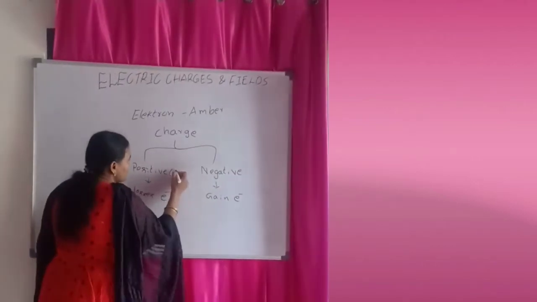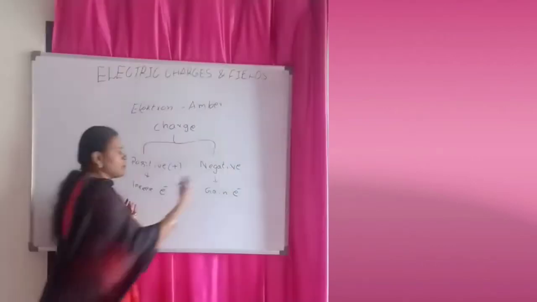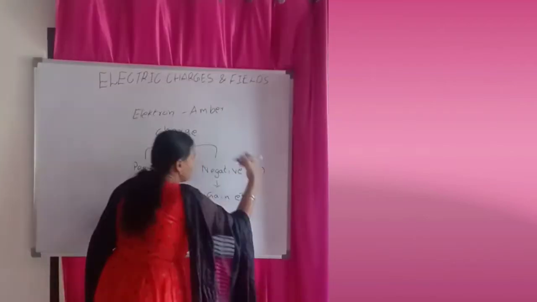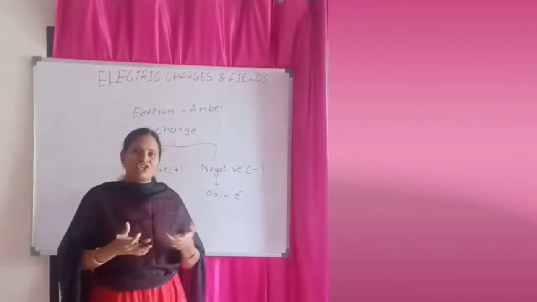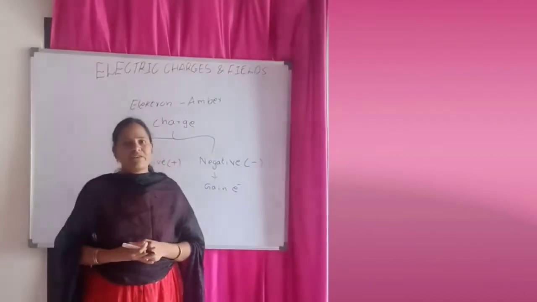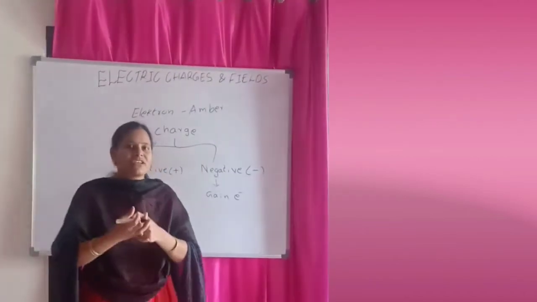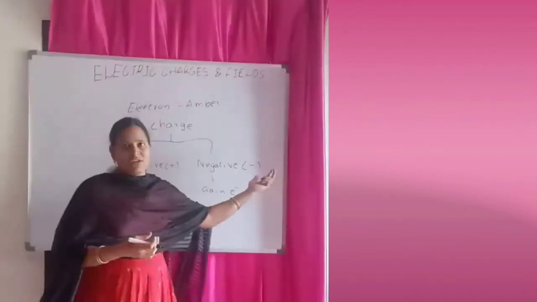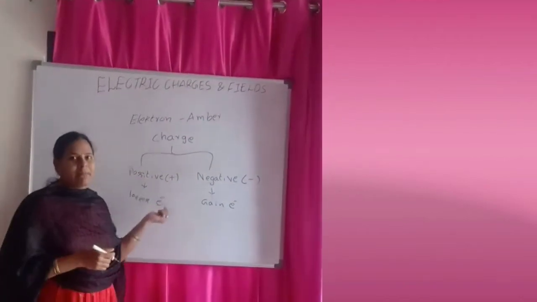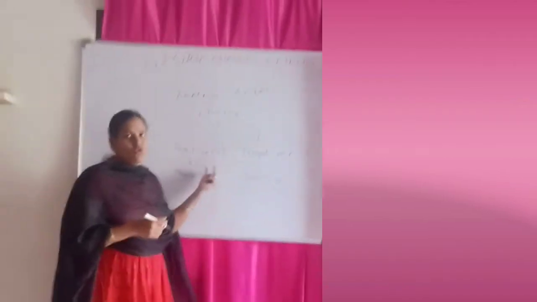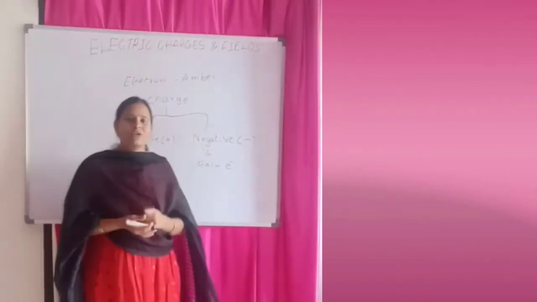So the symbol is plus for the positive charge, and for the negative it is a minus. So this is about the charge and the types of charges. Let us discuss this positive charge and negative charge. What is the relation between these two? Here I am giving some more examples to know about the positive and the negative charges.